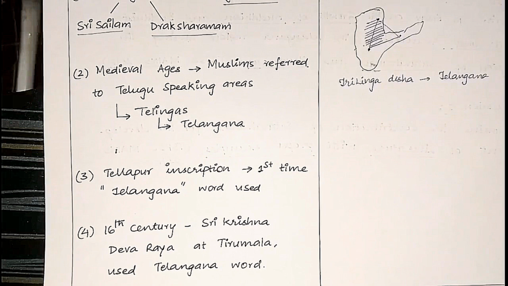So you can use this, that the first inscription wherein the word Telangana is used is the Tellapur inscription. And in the 16th century as well, a king from the Vijayanagara Empire, Sri Krishnadevaraya, at Tirumala inscription, the word Telangana is used. So with these points, you can write a generic answer about Telangana as a concept.